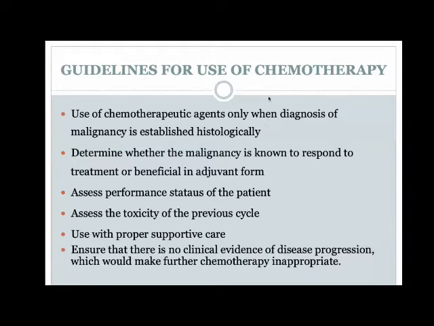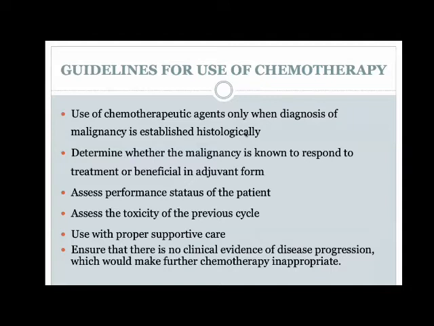to a patient. So chemotherapeutic agents should be used only when the diagnosis of malignancy is established histologically. So many times we get a child who has come with, say, an abdominal mass, and we've not done the biopsy, and it's a huge mass, and we are not sure whether it will be operable also. So sometimes we get a request saying, can you give a few cycles of chemotherapy, and then we can decide whether to operate.